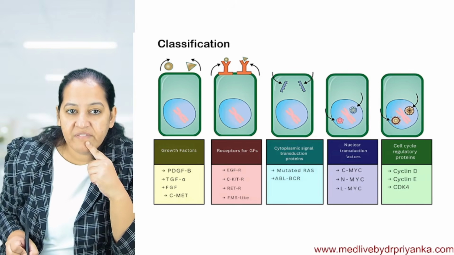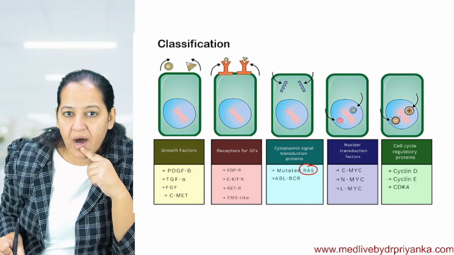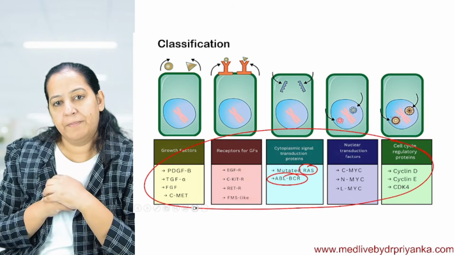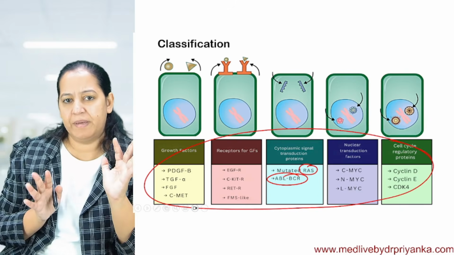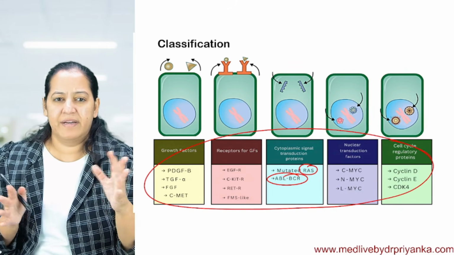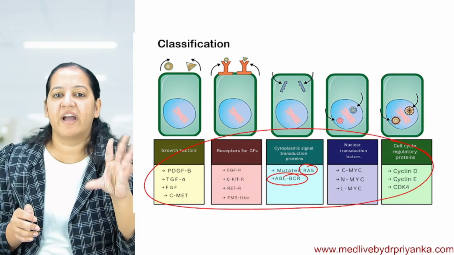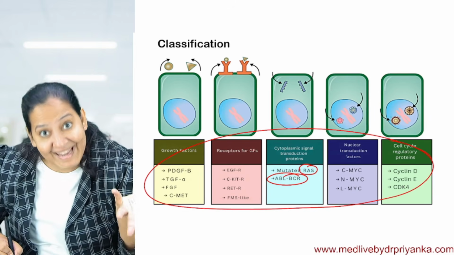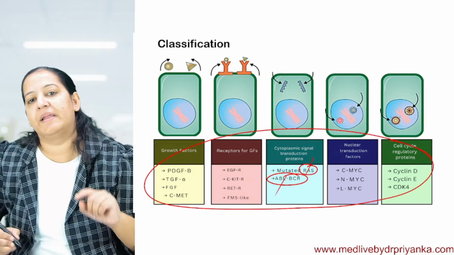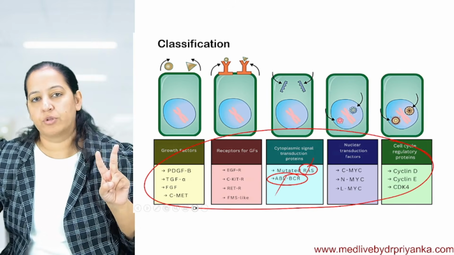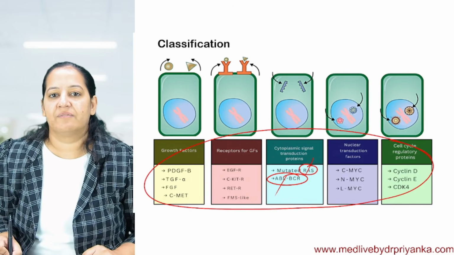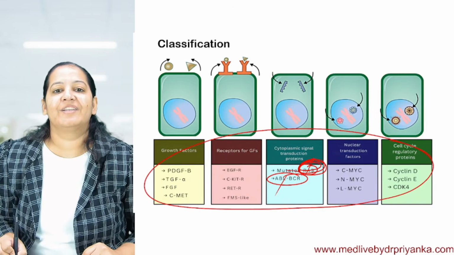Which two? I will teach you RAS and ABL-BCR. Although this is the complete classification, please read it by yourself. It's simple learning, but these are the 5 types of proto-oncogene. The two ultra important ones, for which you have to see detail for your exam, are RAS and ABL-BCR. I will give you detail for both. So can I start? Let's start with RAS. First I will teach you RAS, then I will teach you ABL-BCR.